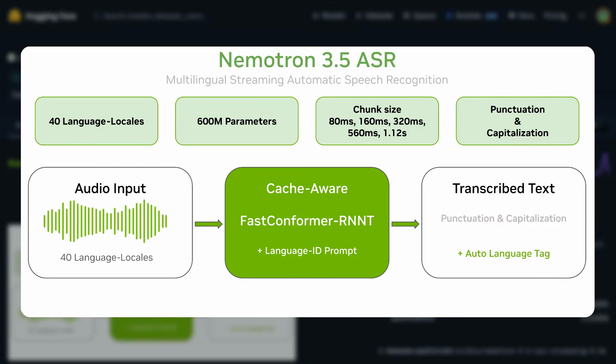So cache-aware basically flips that. Instead of reprocessing the overlaps, the model caches the encoder's self-attention and activations, and then reuses those cache states as new audio arrives. You can kind of think of this as like a KV cache trick that you use in LLM decoding, but for a streaming audio encoder. The work that you've already computed on those earlier frames is stored, so when the next chunk comes in, the model attends to the cached representations rather than having to recompute them from the raw audio. And this basically just saves on compute and speeds up everything.